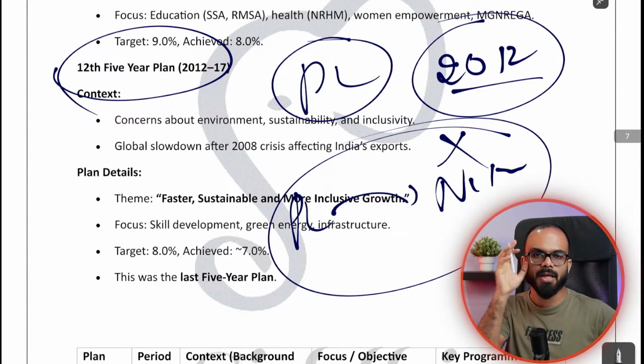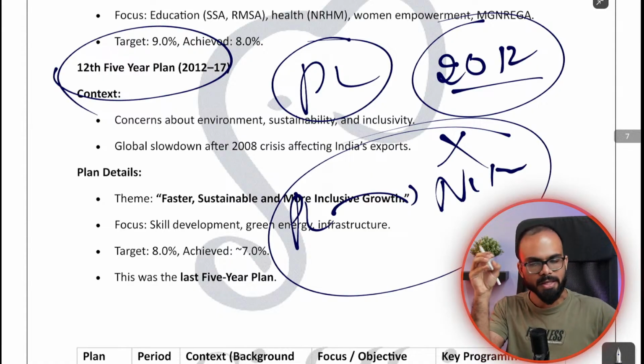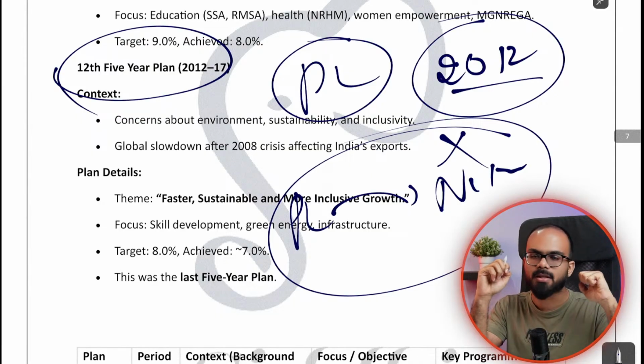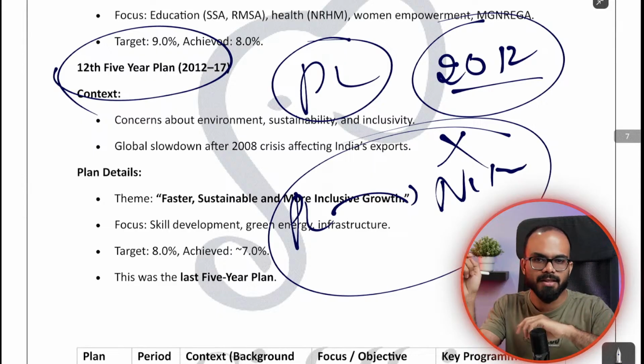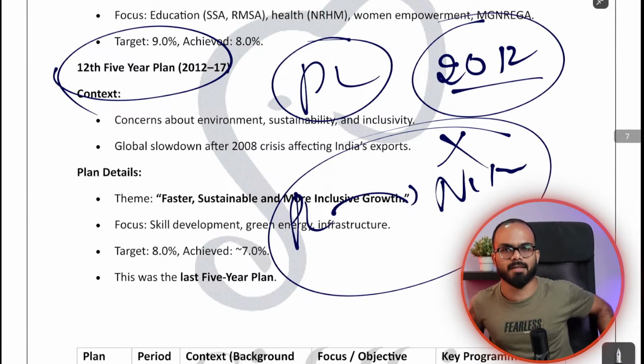One, the planning commission became a very big white elephant. All these activities that the planning commission was doing, it started controlling all the states, it started controlling the finances, and unfortunately the planning commission is neither a statutory body nor a constitutional body. It was a mere executive body, and the entire country's finances were being decided by an executive body.